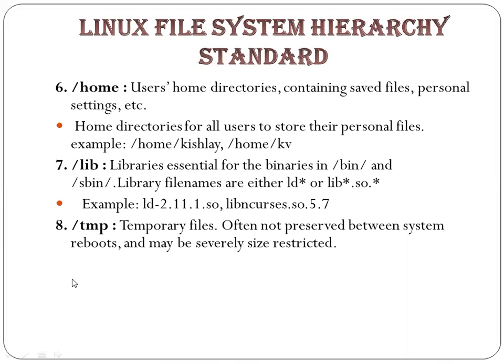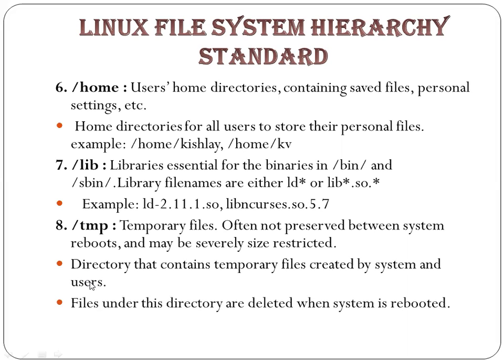When you start your operating system, some files are accessed, and those files are kept in the form of cache. These temporary files will not be shown to you, but they will be somewhere whenever you start operating. They may be severely size restricted. You can omit these files also, so that you can save the space.